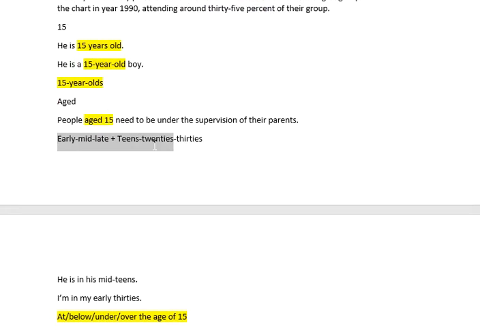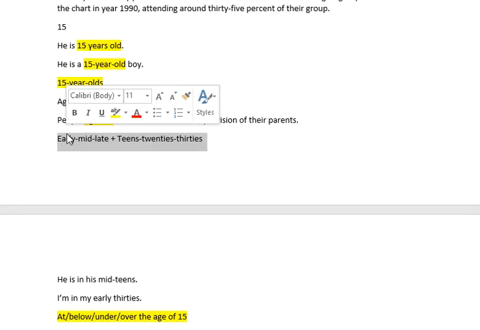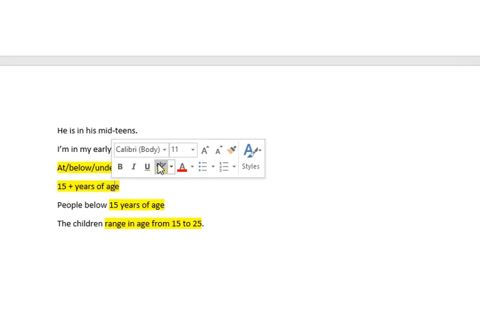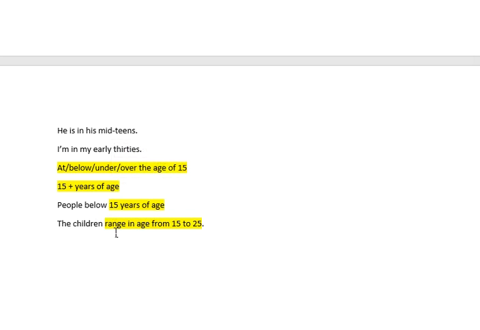Okay, and the last one, not the last one actually, the age of, at the age of, over the age of, under the age of. Number plus years of age, 15 years of age, 20 years of age. And the last one, range in age from X to Y, from this number to the other number.